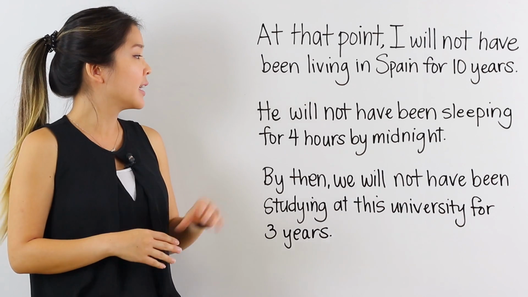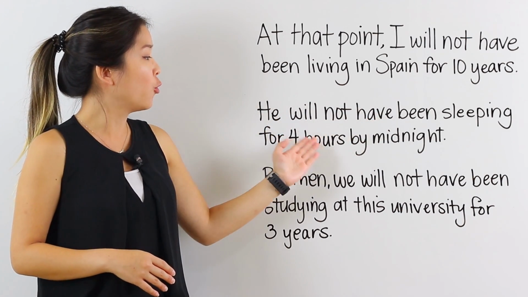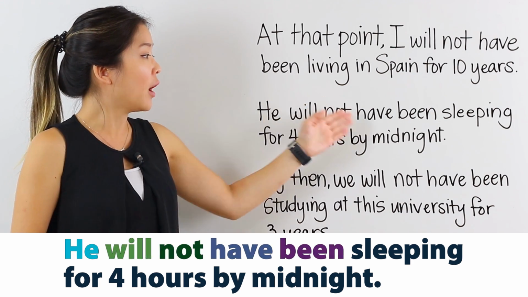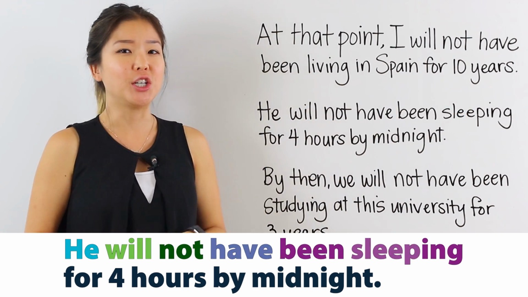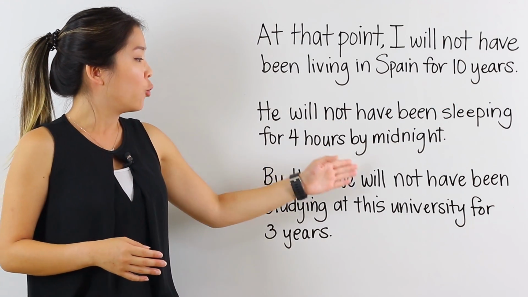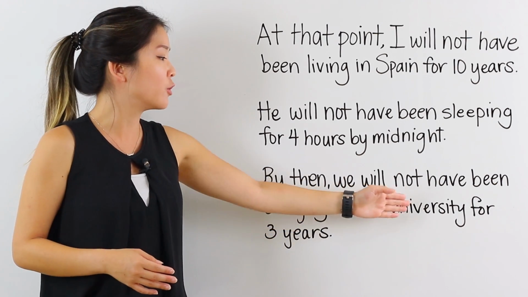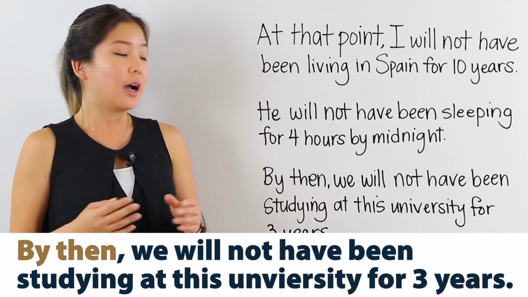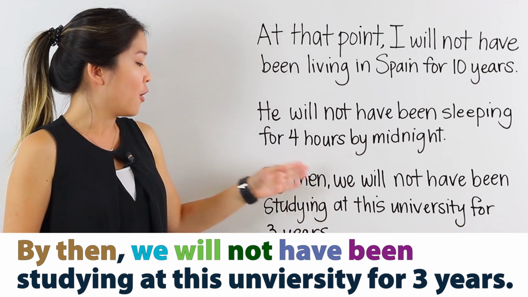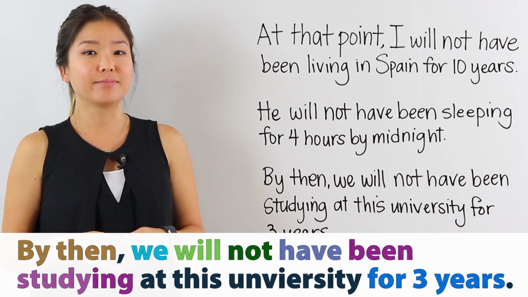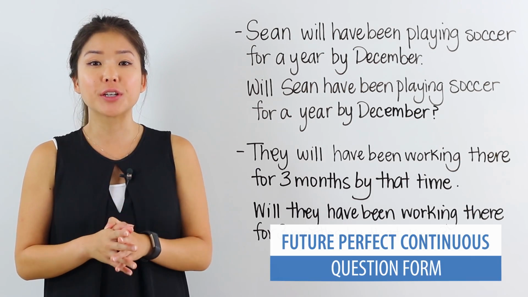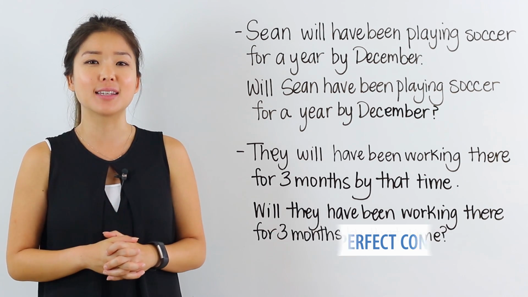The next sentence says, he will not have been sleeping for 4 hours by midnight. Again, we see the subject, will not have been, and then verb ing, sleeping. The last sentence says, by then, we will not have been studying at this university for 3 years. Again, we see the subject, we, will not have been, and then verb ing, here, studying. Let's move on.